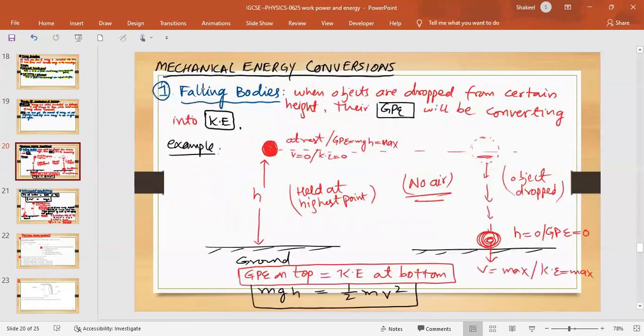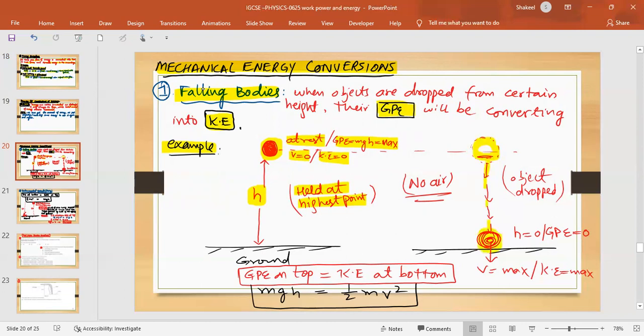Okay. Now let's look at the mechanical energy conversions. Number 1, falling ball. When objects are dropped from a certain height, their GPE will be converted into kinetic energy. Let's say this is the ball, which is at rest initially. Its speed is 0, so kinetic energy is 0, but as it is held at some height, its GPE is mgh, which is maximum, at the highest point. And when it is dropped, it starts moving downward.